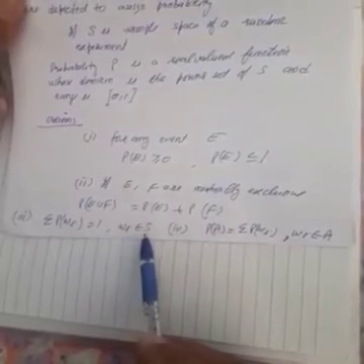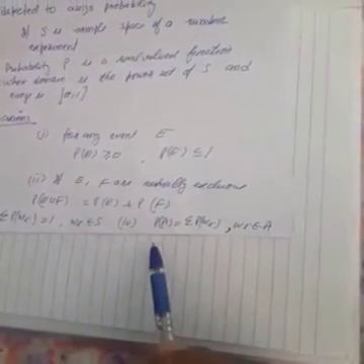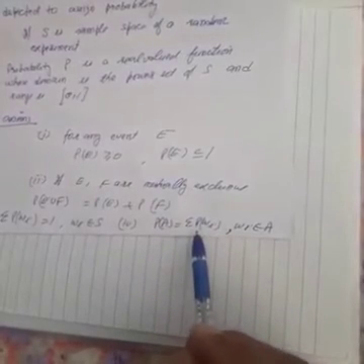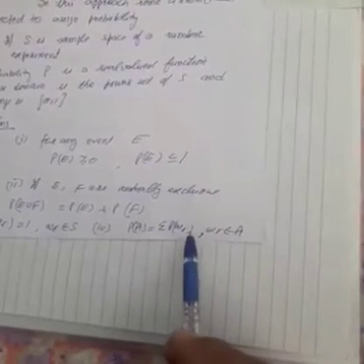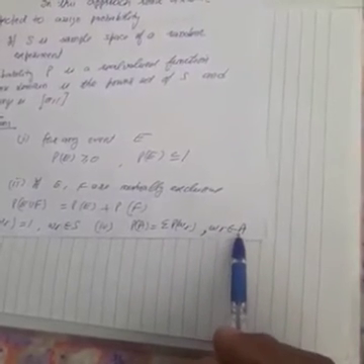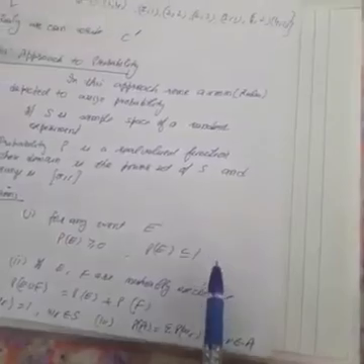Wi is a sample point, an element of set S, and P(A) is the summation of P(Wi) where Wi is an element of set A. So the probability of the event is the sum of the probabilities of all sample points present in set A.